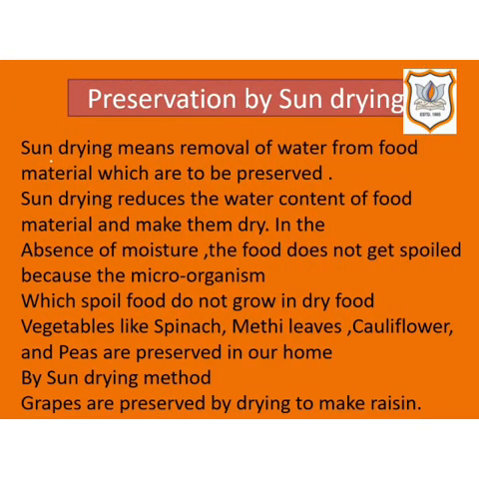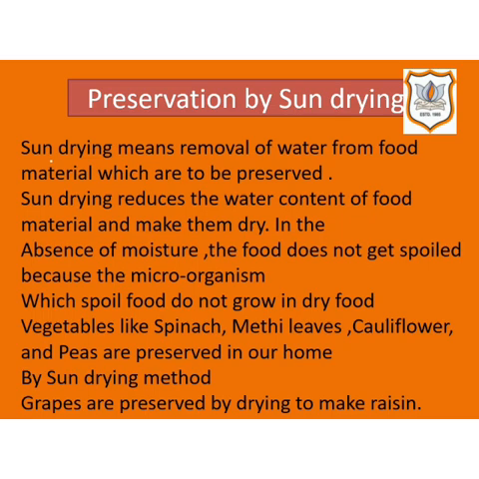Our first method of preservation of food is by sun drying. Drying means removal of water from food materials which are to be preserved. Sun drying reduces the water content of food materials and make them dry. In the absence of moisture, the food does not spoil because the microorganisms which spoil food do not grow in dry food.